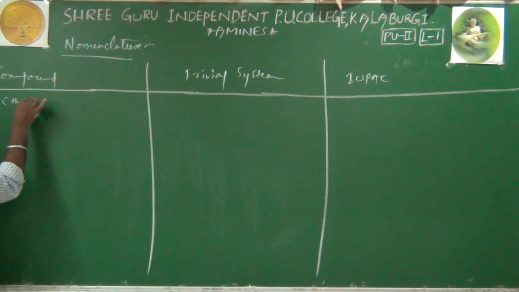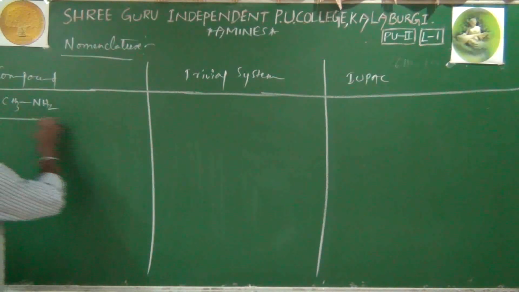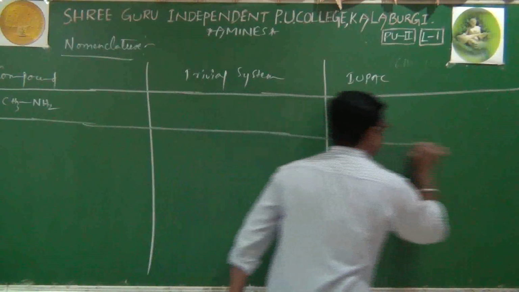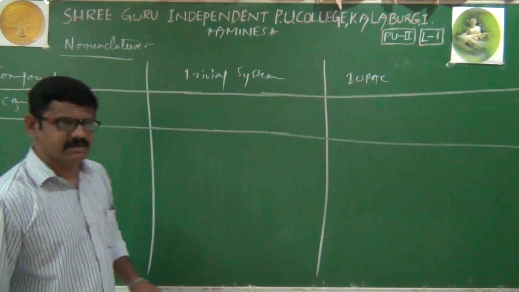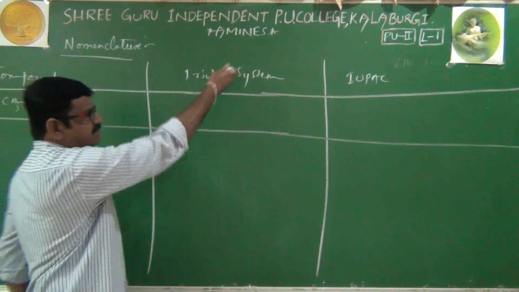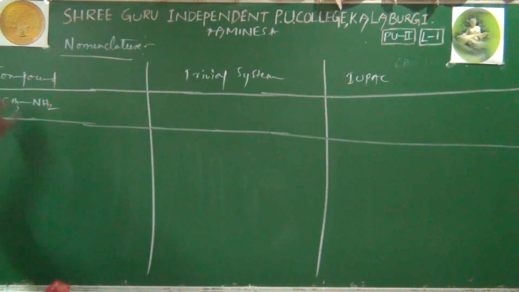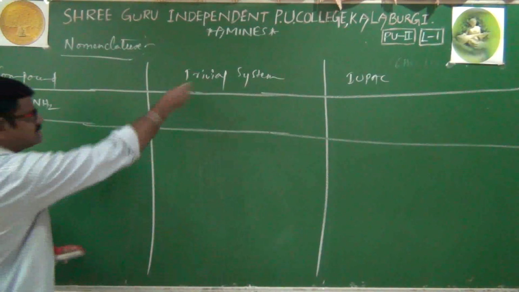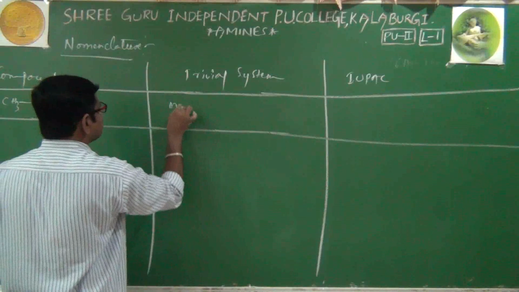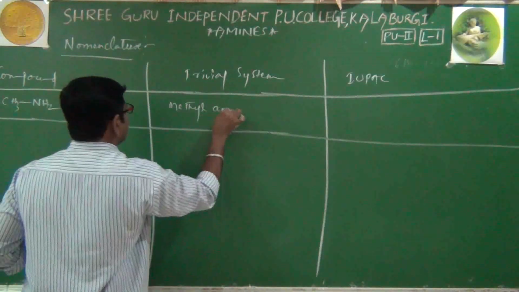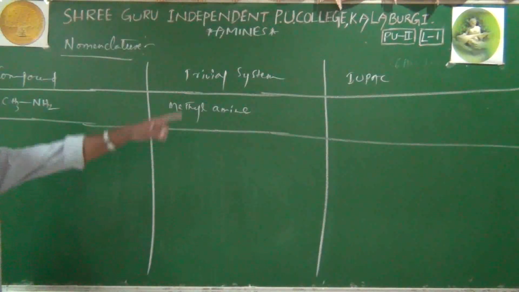First, the simplest amine is CH3NH2. Then I will write both the common name, I mean the trivial system name, as well as the IUPAC name. In the trivial system, the name should be in the form of alkyl amine. You know what alkyl is? Alkyl is just methyl because only one carbon is there. Methyl amine is its trivial name. Then I will go to IUPAC.